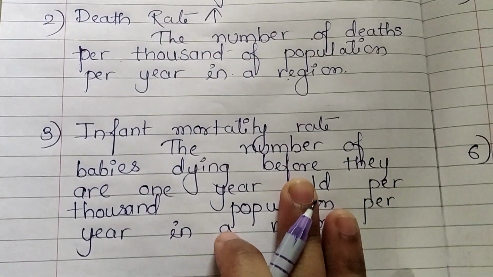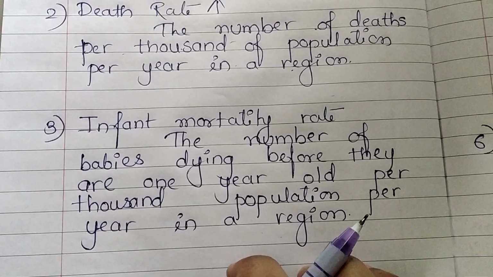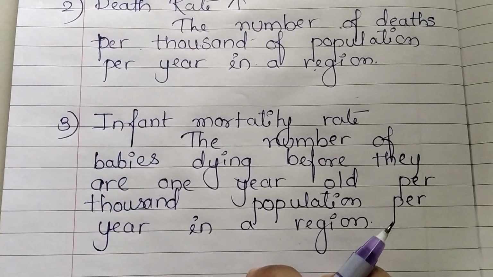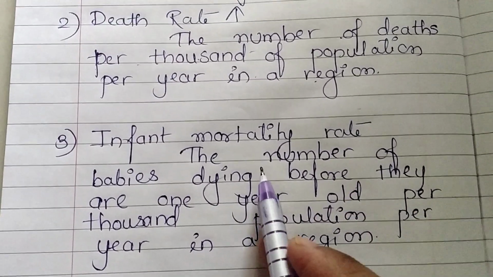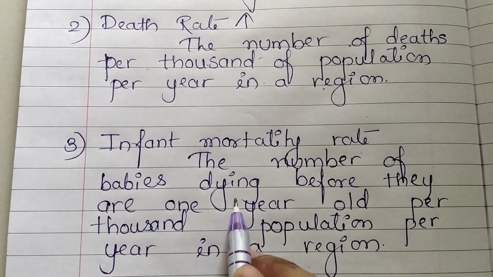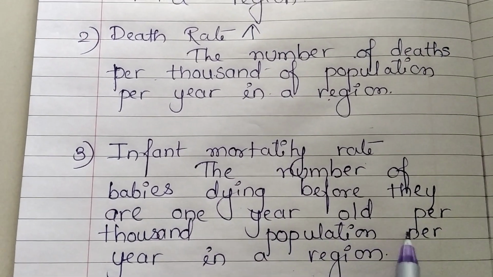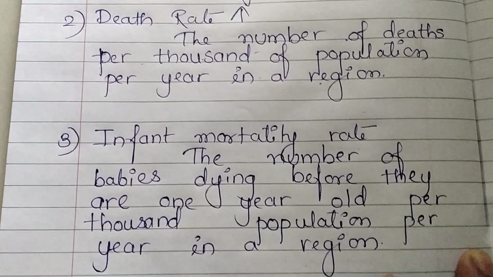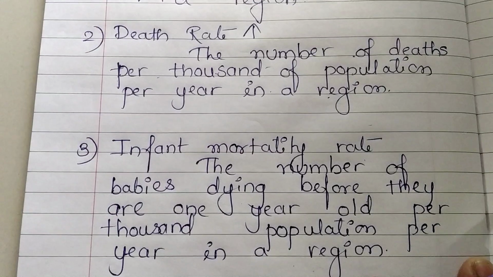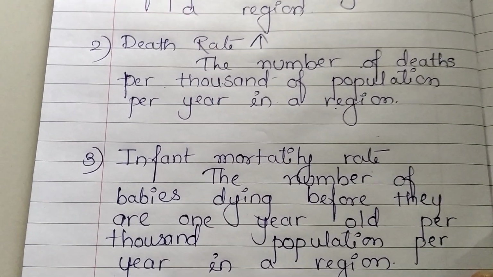Next, what is the infant mortality rate? What is the meaning of infant? The newly born babies. The babies under 1 year are considered infant babies. The definition of infant mortality rate is the number of babies dying before they are 1 year old per 1000 population per year in a region. So how many babies are dying in a particular region in a year is considered the infant mortality rate.